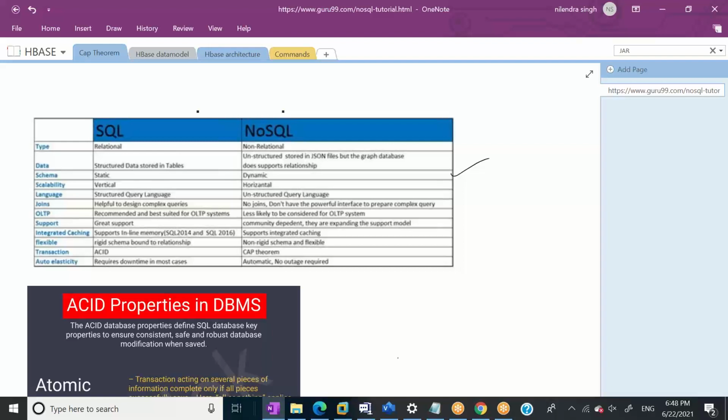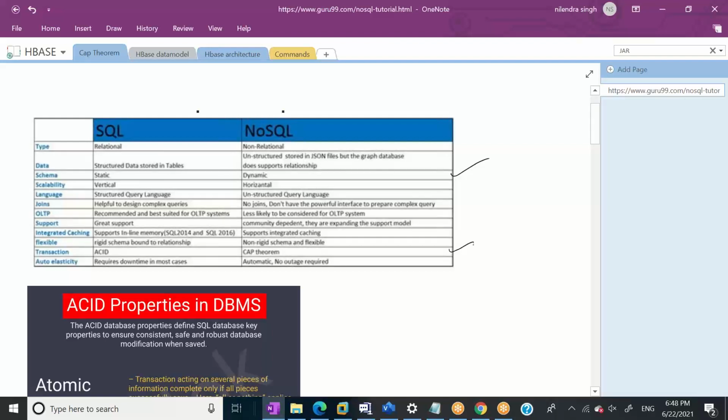Just ping me, okay? And when we talk about OLTP systems, I told you that SQL systems are fast. They're faster to write and faster to read, because obviously they're meant for transactional systems. NoSQL databases are faster than Hive, but they are not as fast as SQL systems. Okay, now I'll cover the last point.